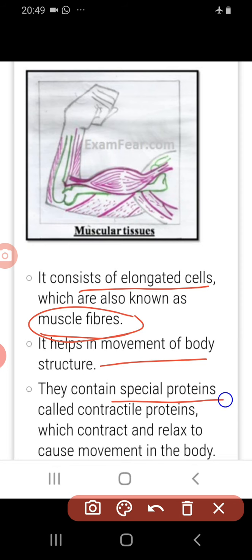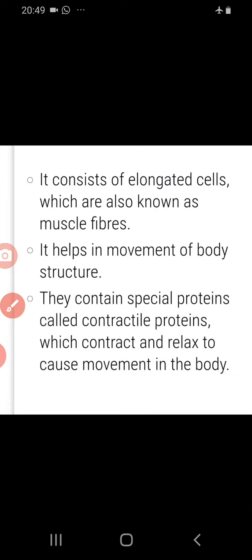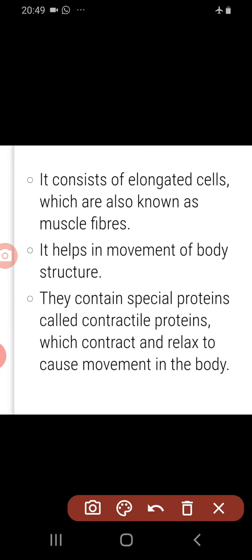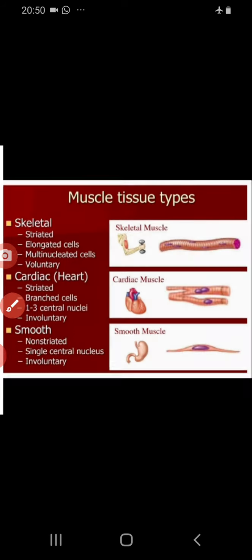They contain special proteins which are known as the contractile proteins, which contract and relax to cause the movement of the body. The names of these proteins are actin and myosin. These two proteins are present in the muscular tissue, and they help in the movement of the body.